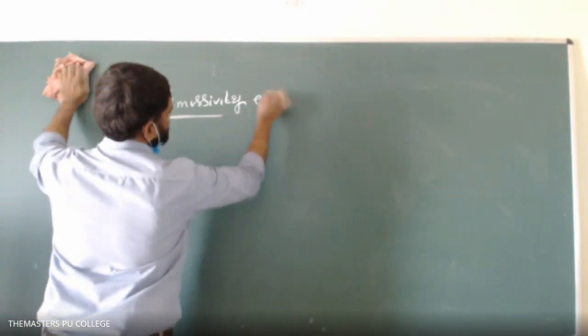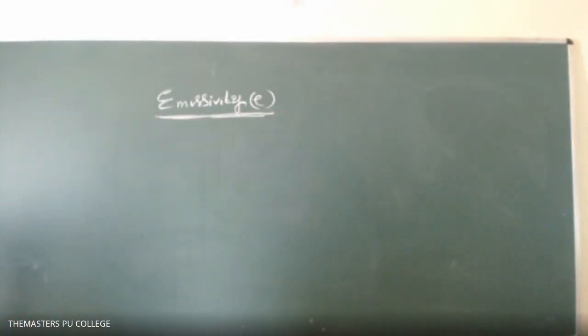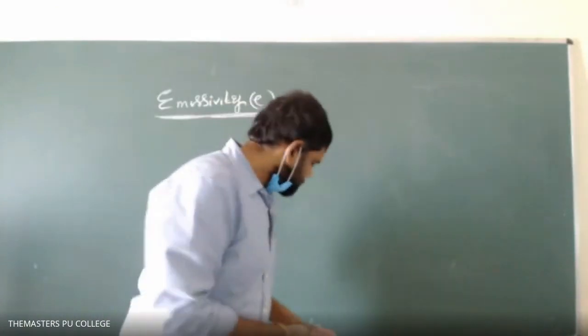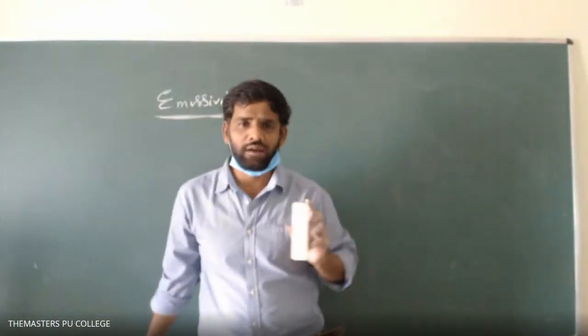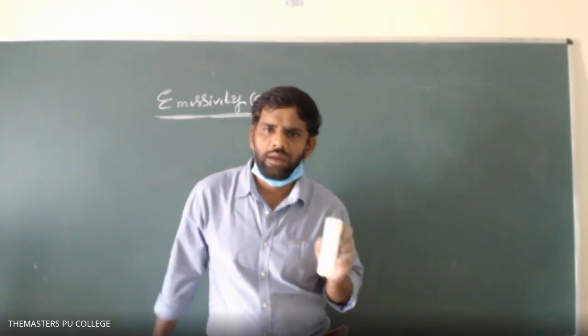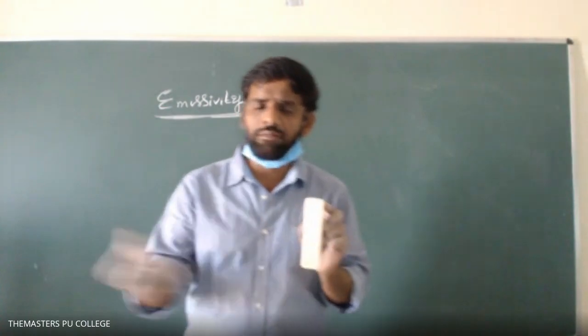The next subheading is emissivity. Note on this: at what temperature will it emit? For example, assume that it is a black body and it has absorbed all the radiation.